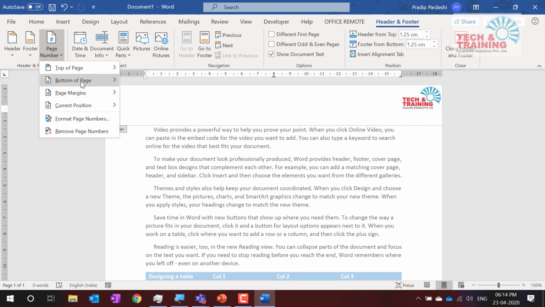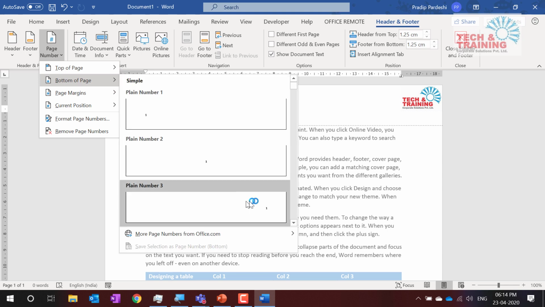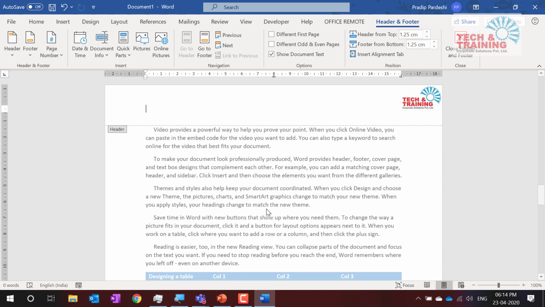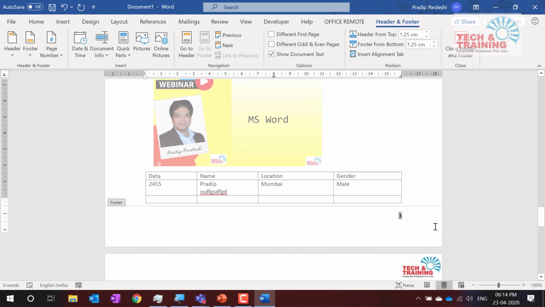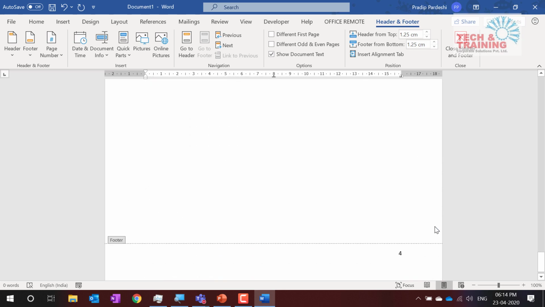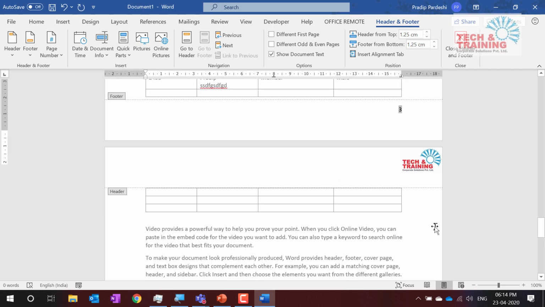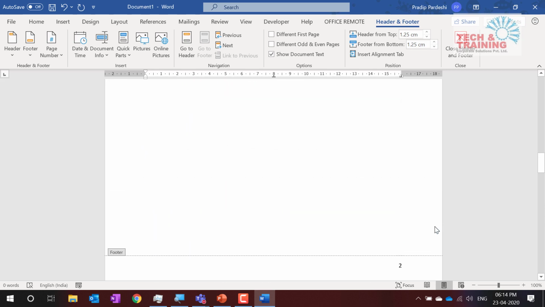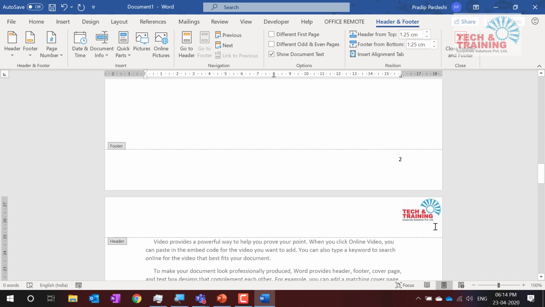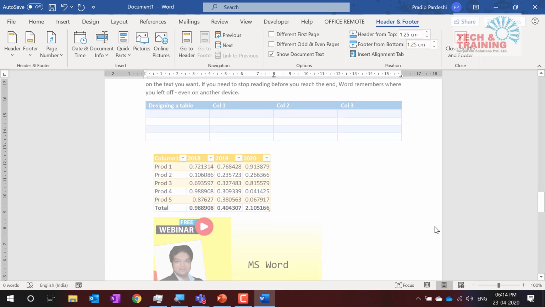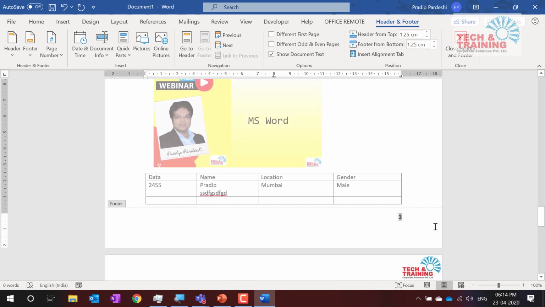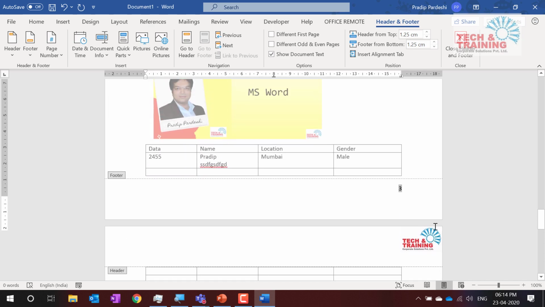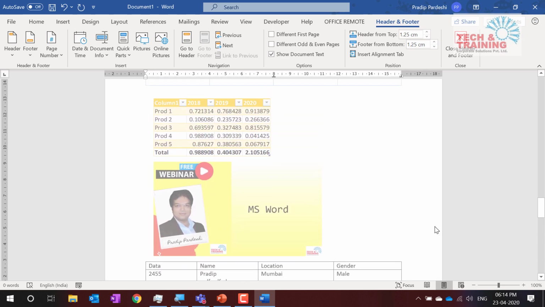I want all the page numbers to be at the bottom towards right hand side. When I click that, see here, I've got the page number, that is 3, 4. So I've got 3 and 4, and 1 starts with this first page. But I do not want page numbering to start from first page, but it should start from third page. Yeah. So I repeat, I want my page number to start from third page.